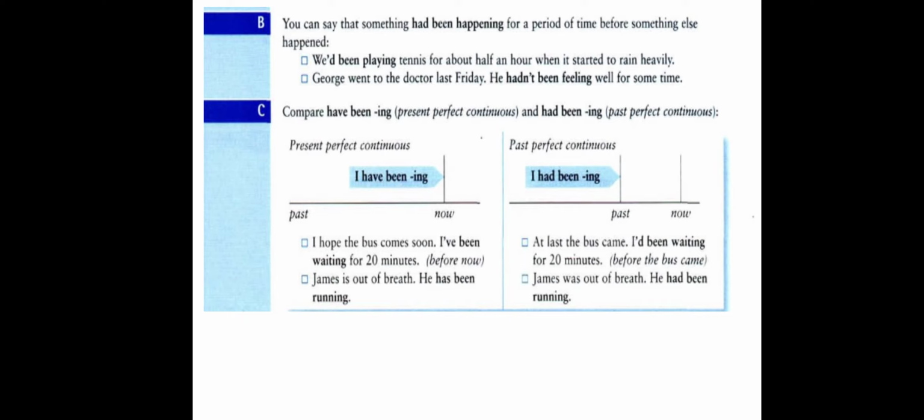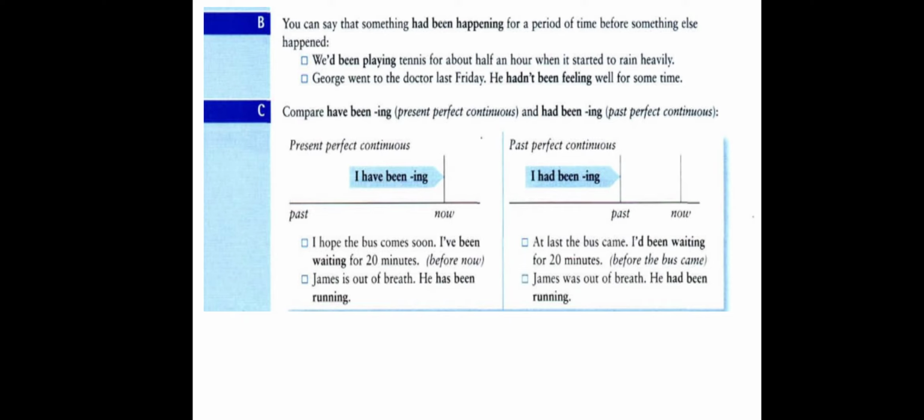We had been playing tennis for about half an hour when it started to rain heavily. And the second example, George went to the doctor last Friday.